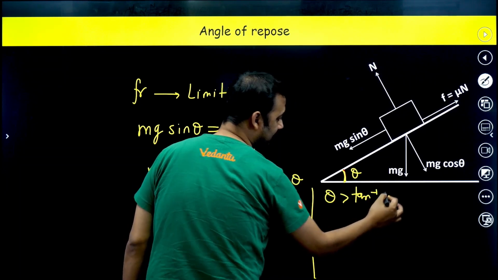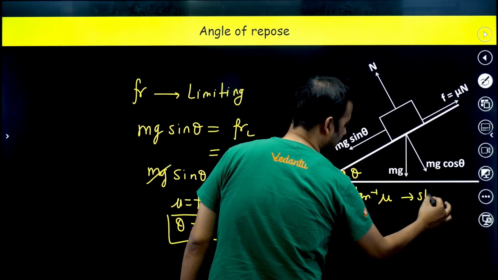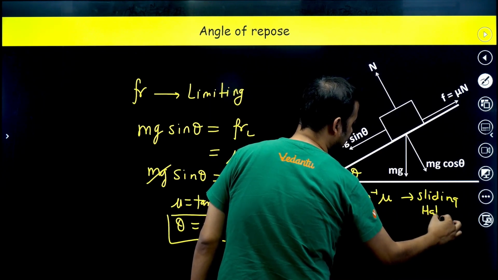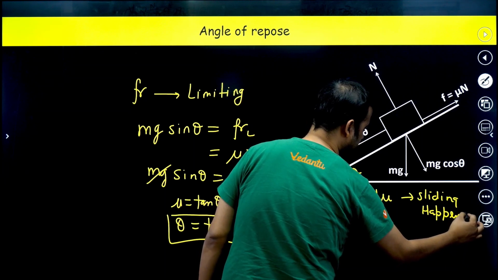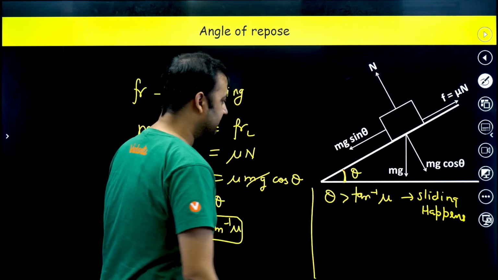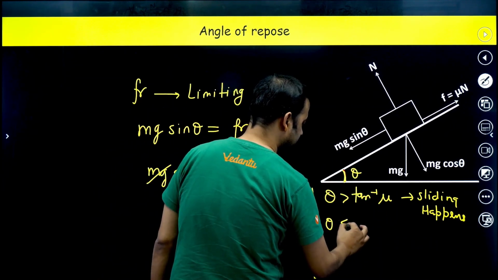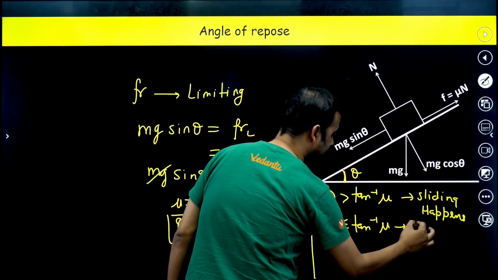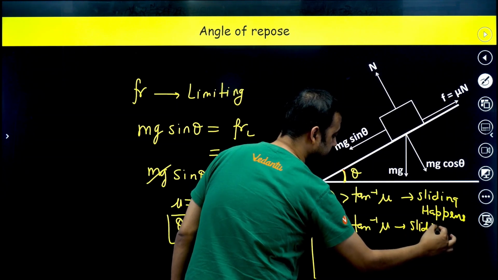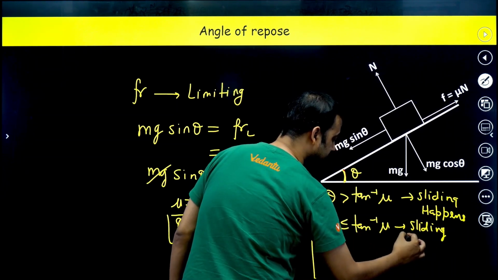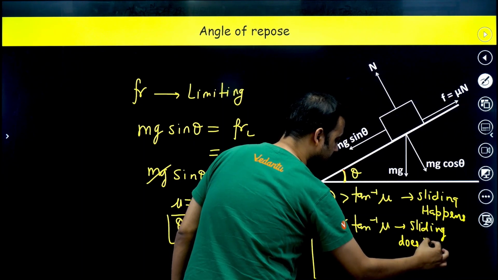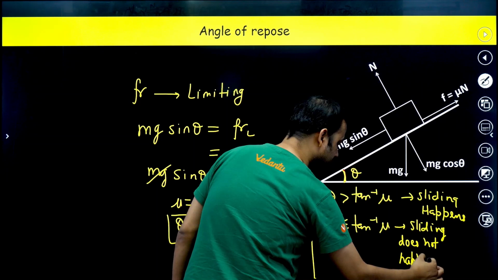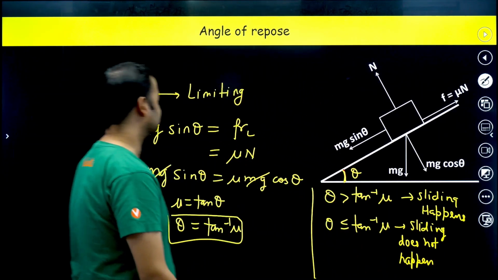If theta is less than or equal to tan inverse mu, sliding does not happen. I hope you have understood the angle of repose. So this is the idea.